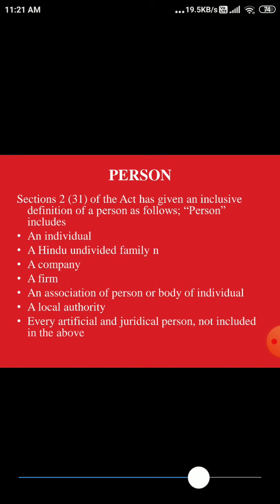He is a person. Second is Hindu undivided family. If any family has been started by the forefathers who are doing a business, they are registered as Hindu undivided family and they are also liable to pay a tax. They are also treated as person. Third is a company. Though this is an artificial person, and a company cannot do anything on its own, because a company has perpetual succession, an artificial association of persons, it is also treated as a person. If they are earning any income, they are also liable to pay a tax.